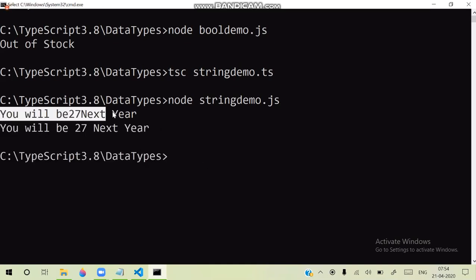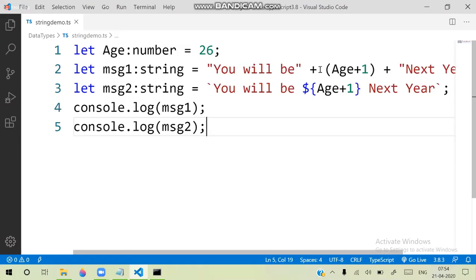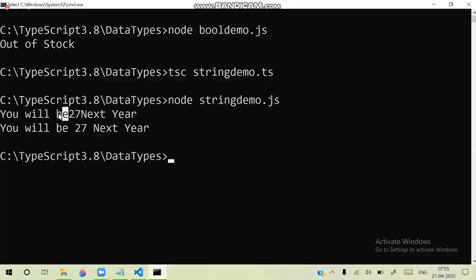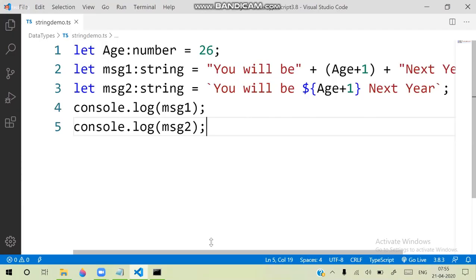The first string says "you will be 27 next year", and observe that I am concatenating here. When you are concatenating, the spaces are ignored. You can observe that after "will be 27" there is no space.